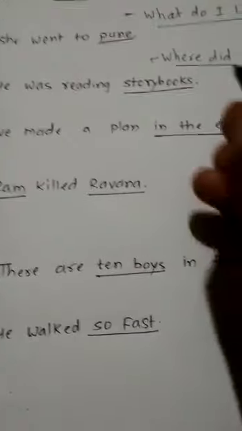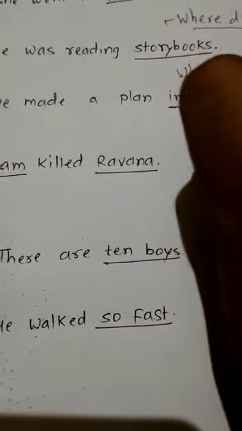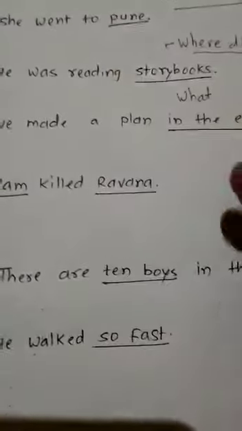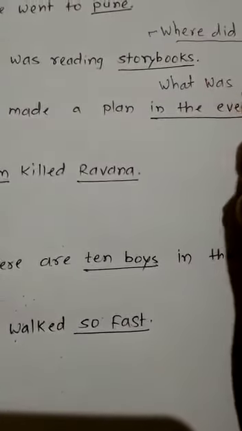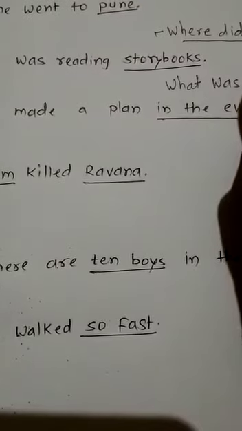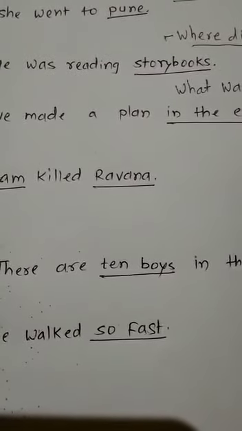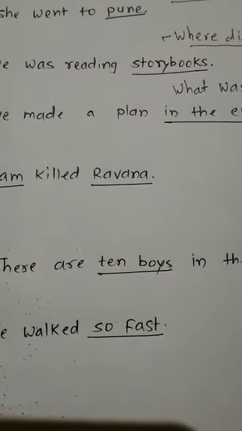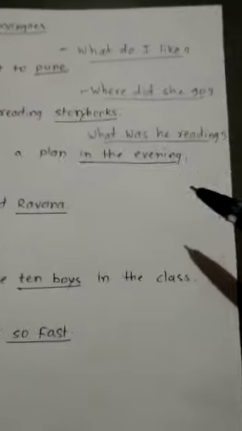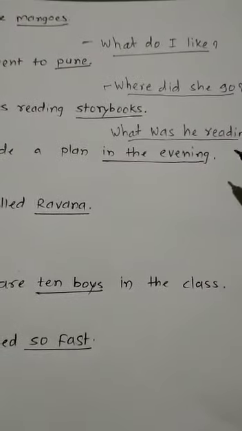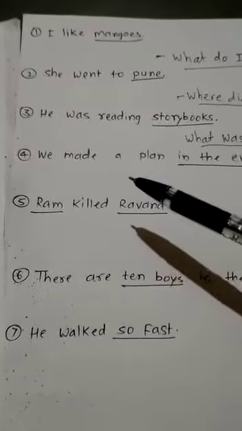Like, first of all, you will take here what, then the helping verb is already given, then you can say what was, then subject he, what was he, and reading will remain as it is, and then question mark. Listen to the question properly. What was he reading? This is your question.